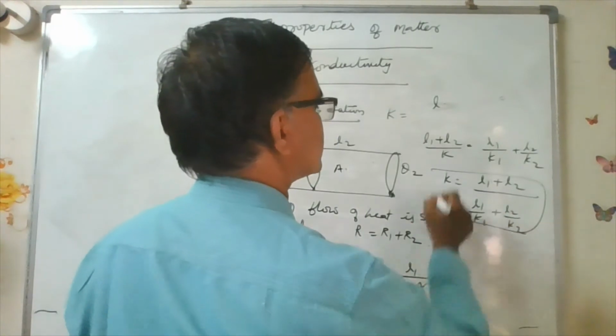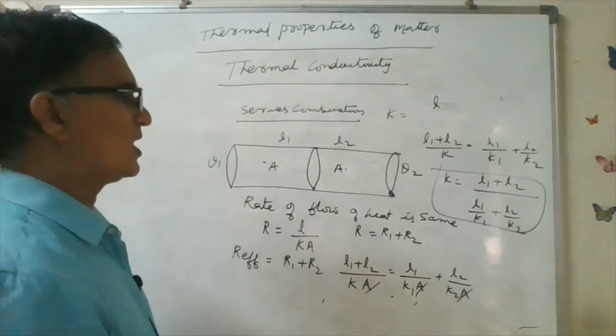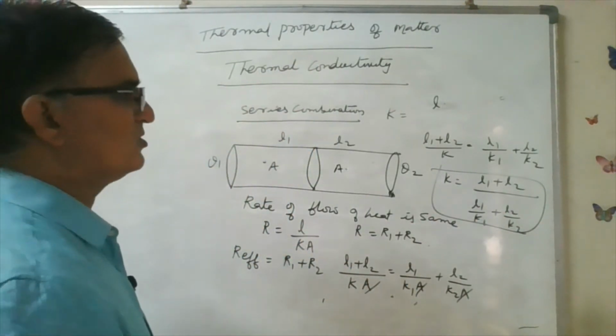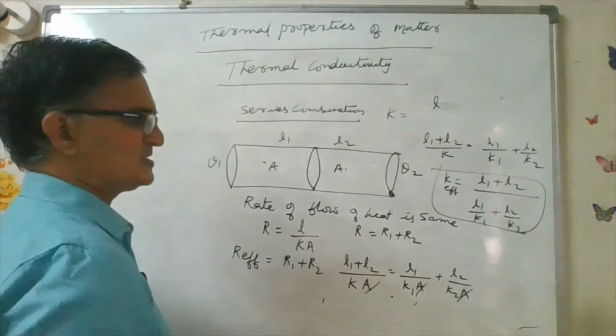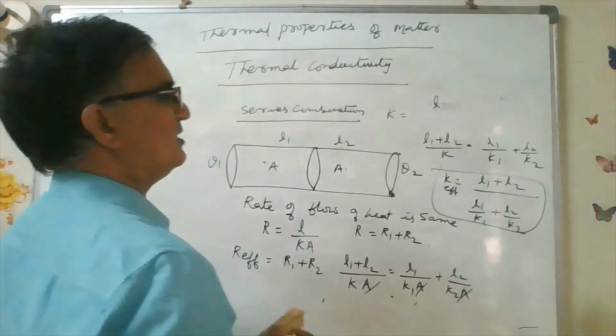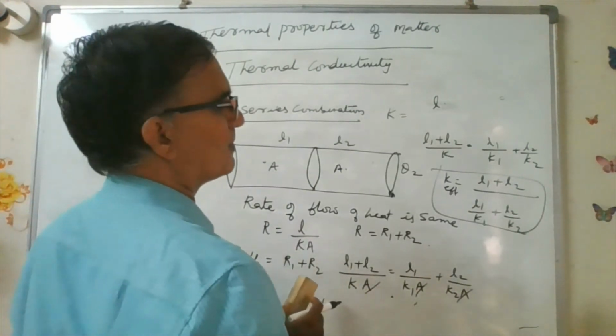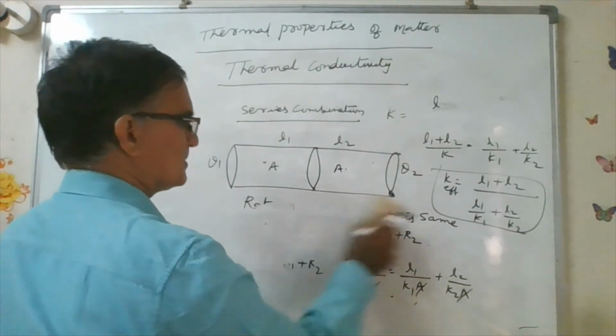This is one method of finding the effective thermal conductivity. Depending on the situation, if L1 is equal to L2, we can simplify this. This is the first case.